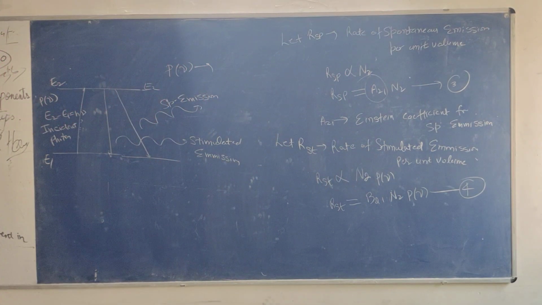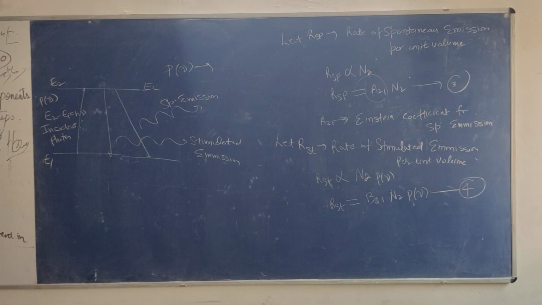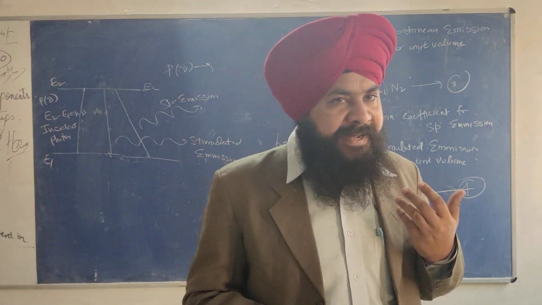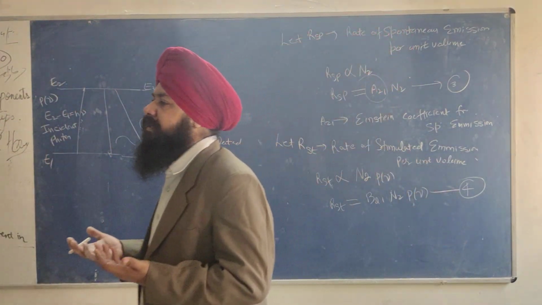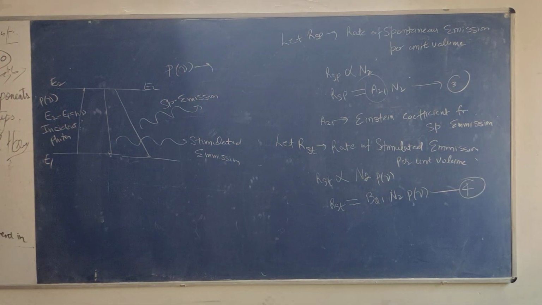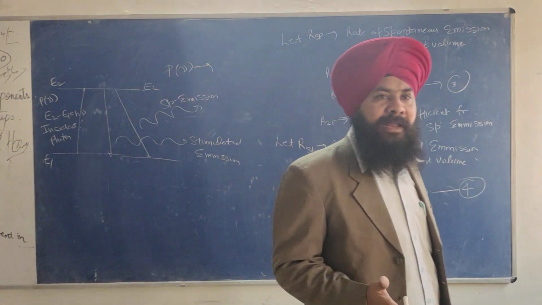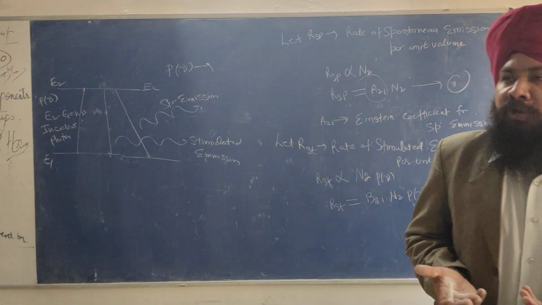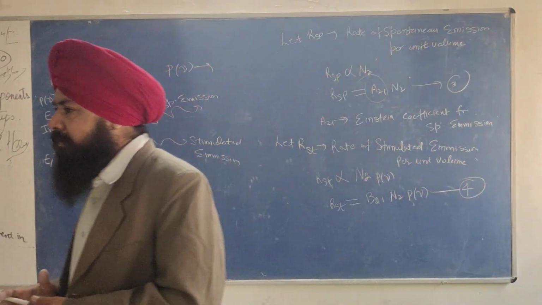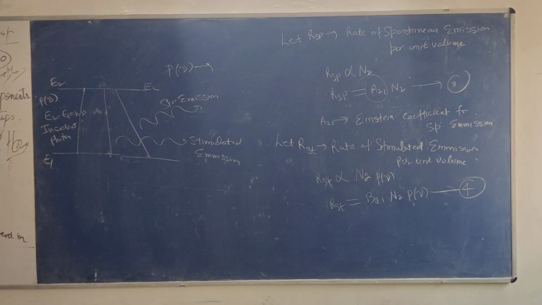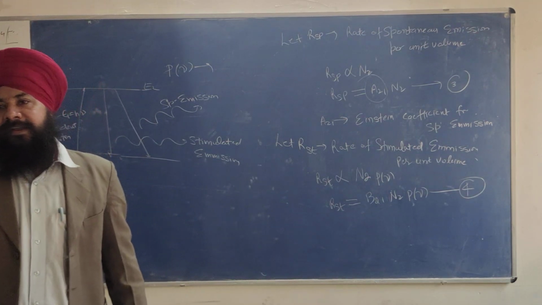One is for the RSRA, that is for the stimulated absorption, and another term is spontaneous emission, that is called RSP. And last but not least is the RST, which is called the rate of stimulated emission. Now we will combine. See, at thermal equilibrium, what will happen? Rate of excitation will be equal to the rate of de-excitation. Are you getting the point?